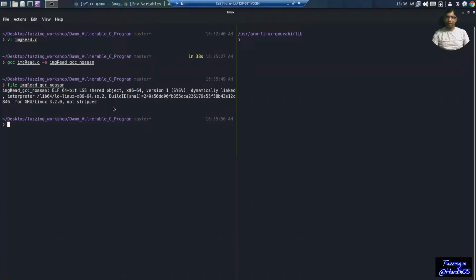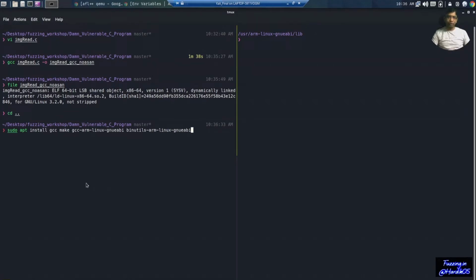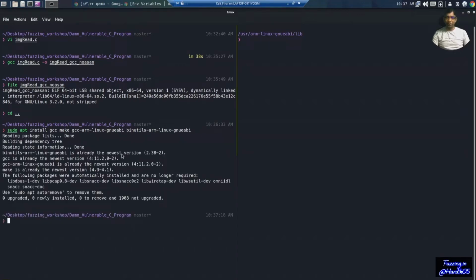To install the ARM toolchain, it will install various compilers, required libraries, and tools to enable ARM platform compilation for the provided C program. For that, you can run this command: sudo apt install gcc-arm-linux-gnueabi and binutils-arm-linux-gnueabi. This will install all the required dependencies to compile our program for ARM architecture.